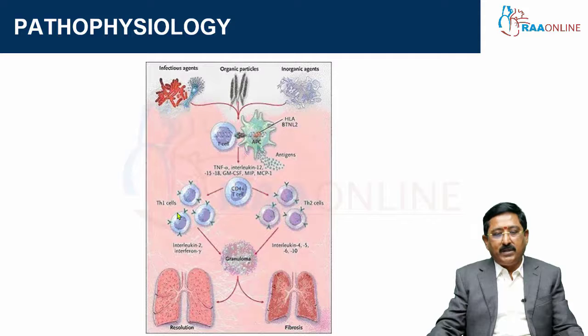There will be Th1 cells and Th2 cells. In Th1 you will get interleukin 2 and interferon gamma, which help in the formation of granuloma, whereas Th2 cells, through interleukin 4, 5, 6 and 10, also stimulate the formation of granuloma. Sometimes these granulomas regress on their own and come to a resolution phase. Sometimes these granulomas can progress and later lead to complete fibrosis of the lung. This is the pathophysiology of sarcoid.